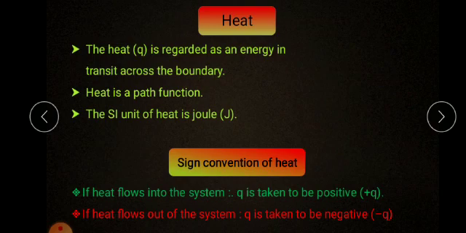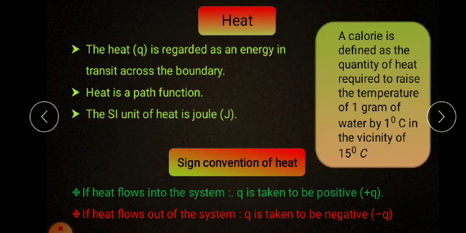If the work is done by the system, automatically minus Q will be coming. It means the heat flows out, the heat is released from the system. Similarly, when heat flows into the system, it is a positive value, and this is usually measured in joule, or else in calorie.